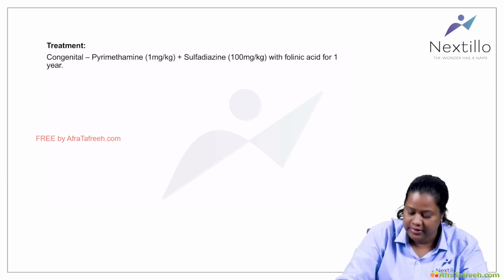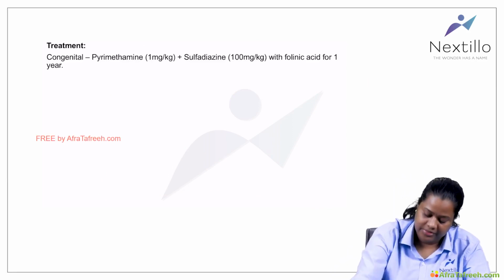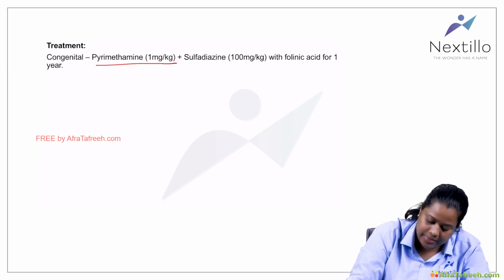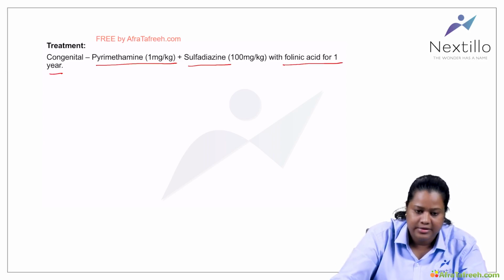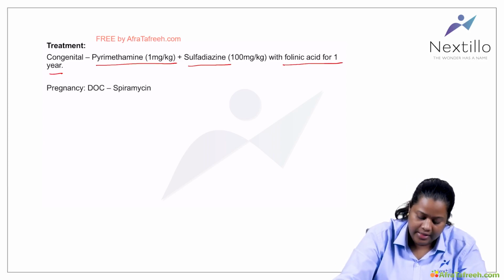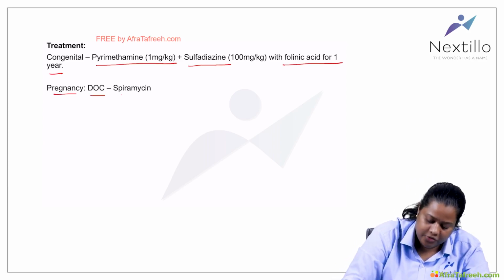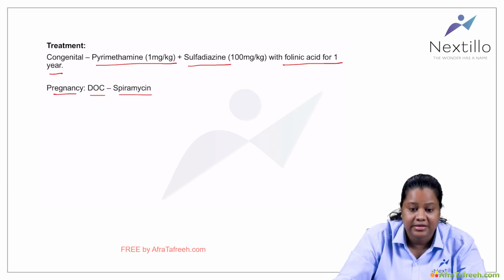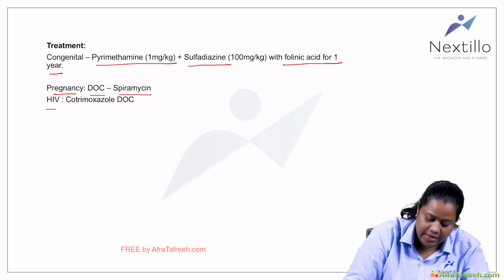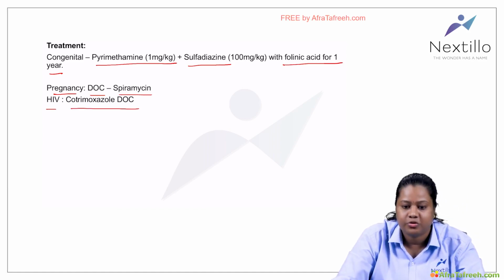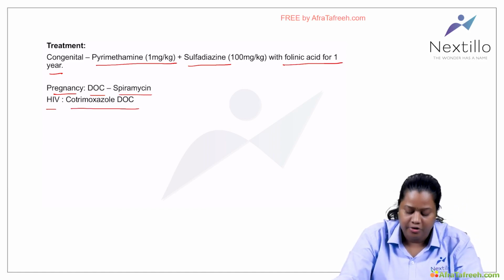So how do you treat congenital toxoplasmosis? Pyrimethamine plus sulfadiazine with folinic acid for 1 year is the drug of choice, right? And for pregnancy, the drug of choice is spiramycin. For HIV, cotrimoxazole is the primary drug of choice.